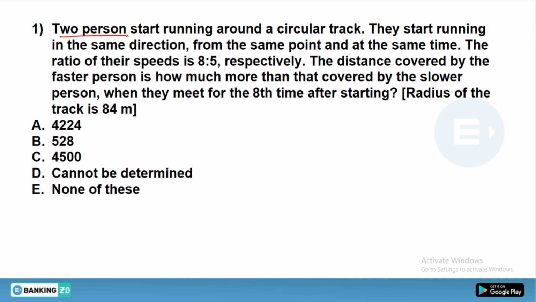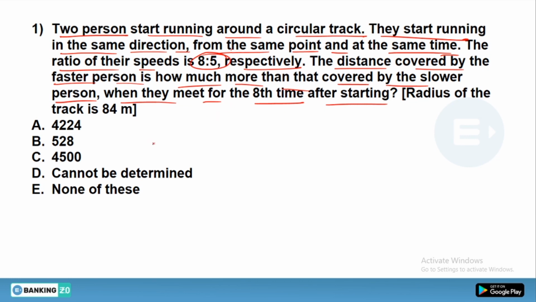As you can see, two persons start running around a circular track. They start running in the same direction from the same point and at the same time. The ratio of their speeds is 8:5 respectively. The distance covered by the faster person is how much more than that covered by the slower person when they meet for the 8th time after starting.